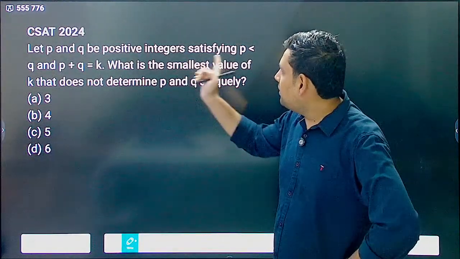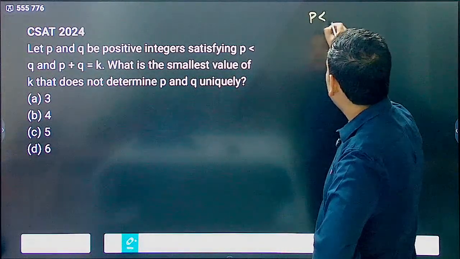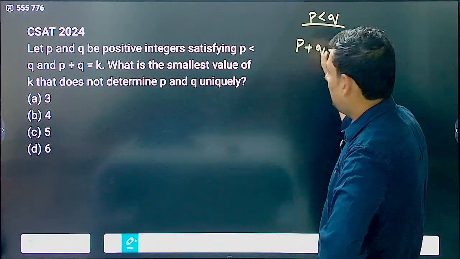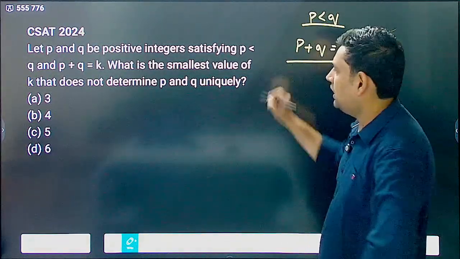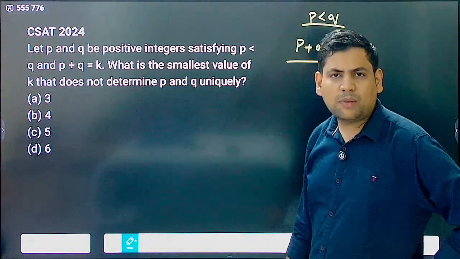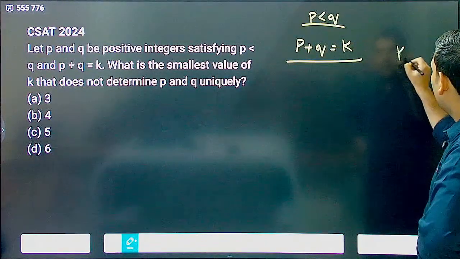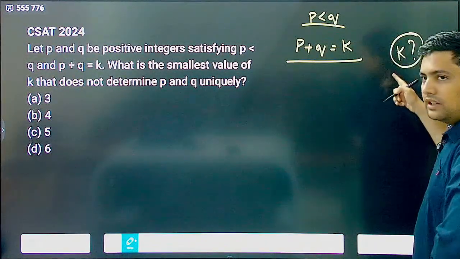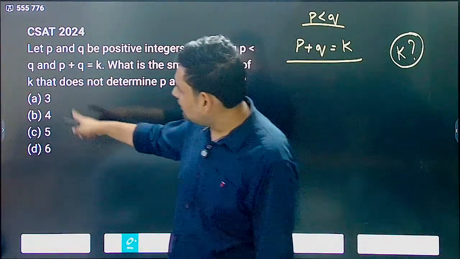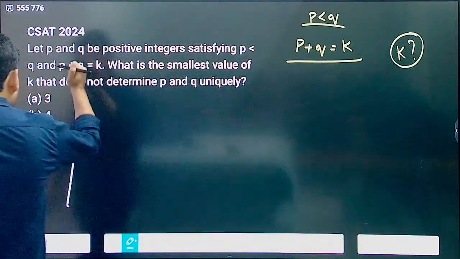Let p and q be positive integers satisfying p is less than q, and p plus q is equal to k. What is the smallest value of k that does not determine p and q uniquely? Now if you see the options, they are fairly small, correct? Just think about each of the options.